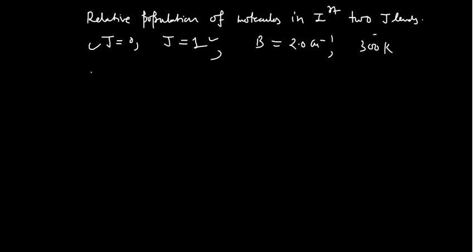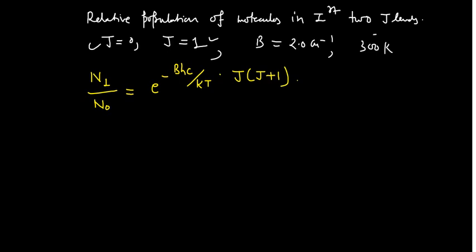You know the formula is Nj by N0, that means N final by N initial. So N final is N1, N initial is N0. That would be equal to the exponential of minus BhC by kT, multiplied by J times J plus 1.